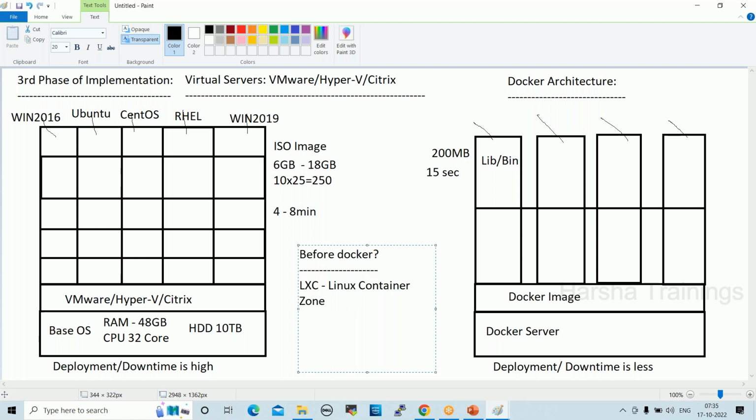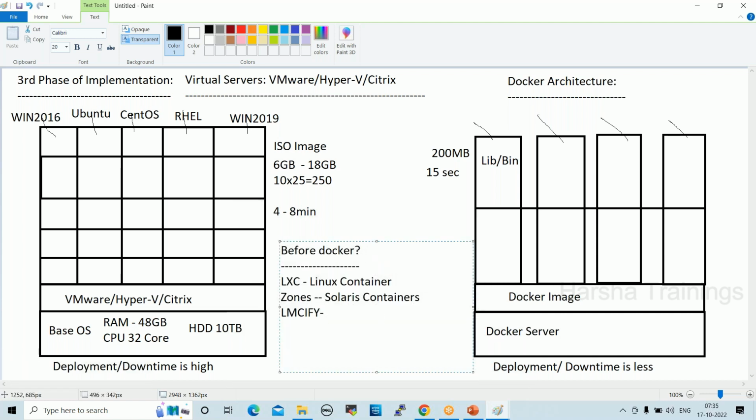Then Solaris containers, also called Zones. Next one, LMCTFY, whose full form is Let Me Contain That For You. These are the Google containers.